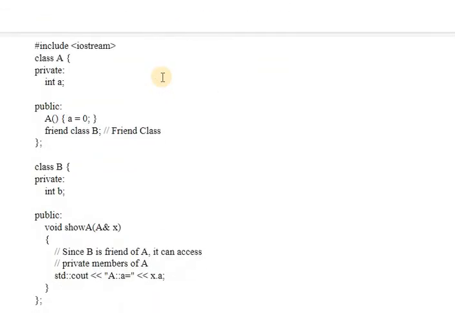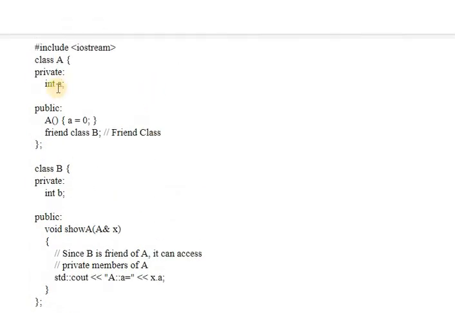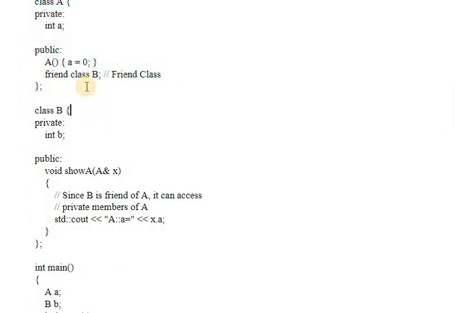Here we have one more example of a friend class. So here we have class A. This is the definition of your class. From here to here, this is the complete definition of your class A. Then friend class B. As we declare a function as friend, we can also declare a class as friend, by adding the friend keyword in front of class B. So this is the class B definition. The body of class B starts from here.